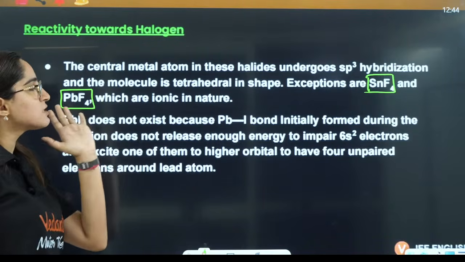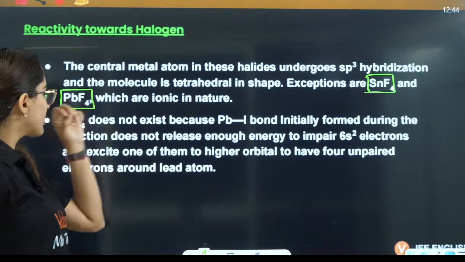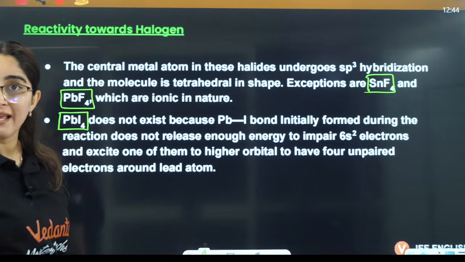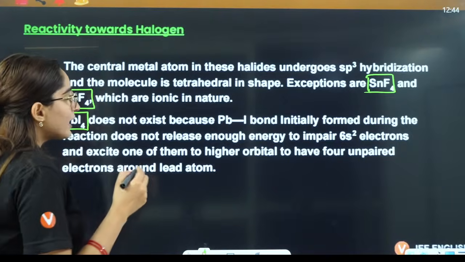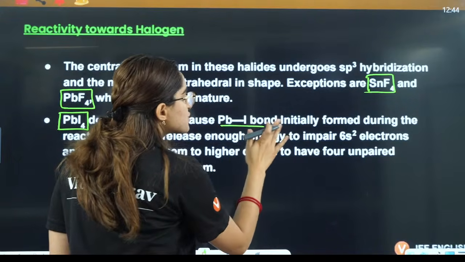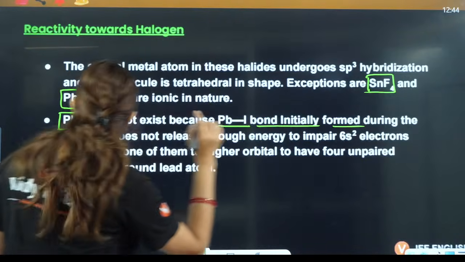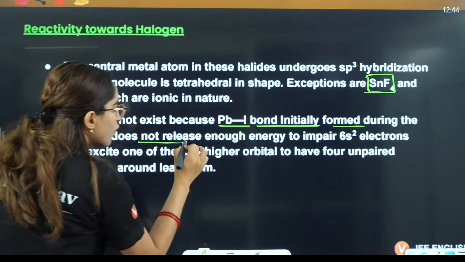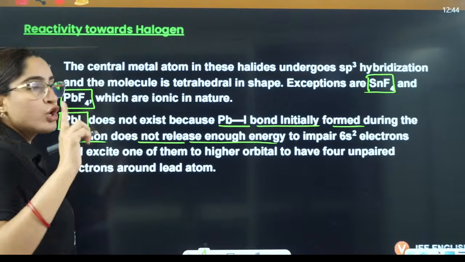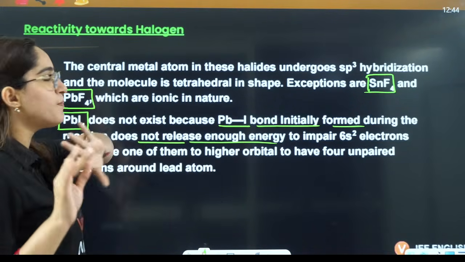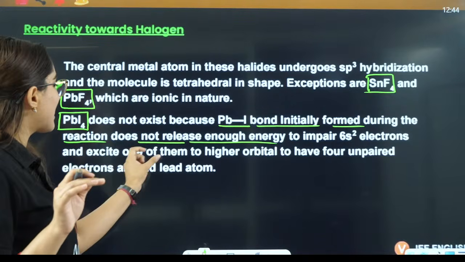PbI4 does not exist. Now we are saying that lead iodide does not exist only, right? Why? They can ask you an assertion reasoning question on that, because the Pb-I bond initially formed during reaction does not release enough energy to unpair the 6s2 electrons and excite one of them to higher.